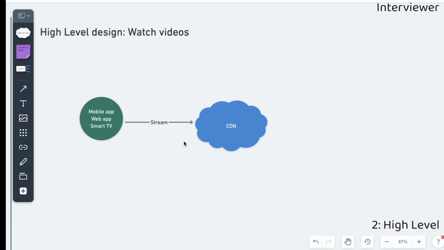Alright, that's great. Could you please explain a bit how the stream works? Yes, absolutely. Streaming is a standardized way to control the data transfer for video streaming. And when I say standardized, it's because currently there are a few protocols available to stream videos. One of the most popular is MPEG-DASH, which stands for Dynamic Adaptive Streaming over HTTP.